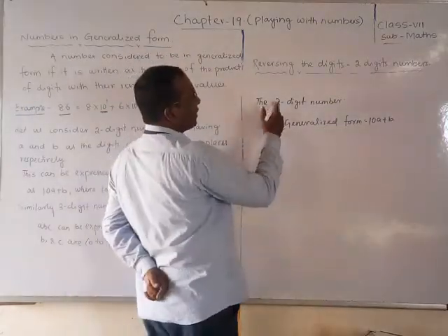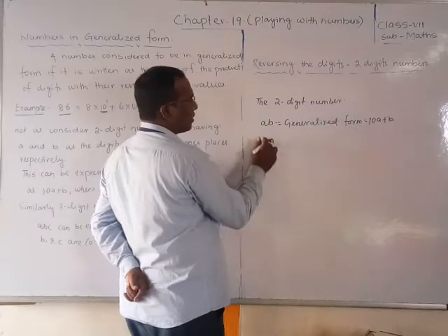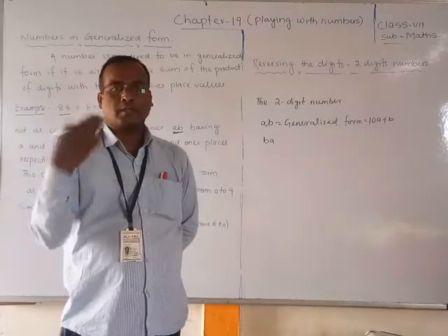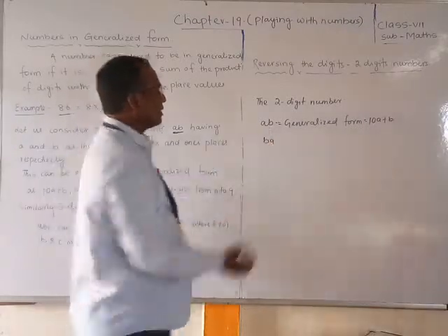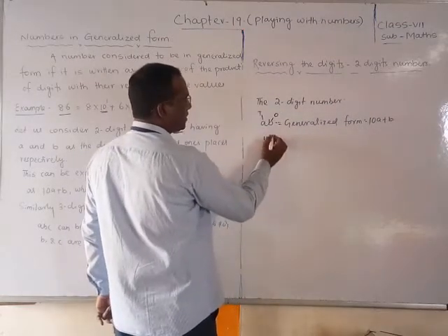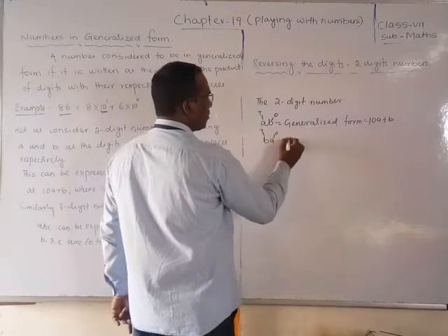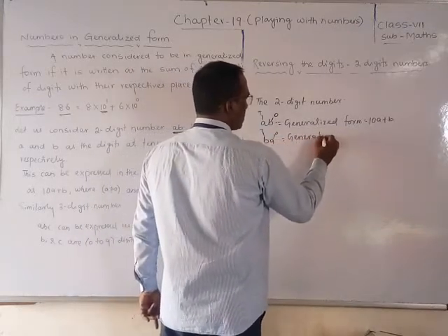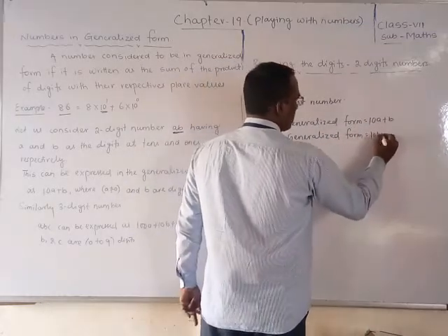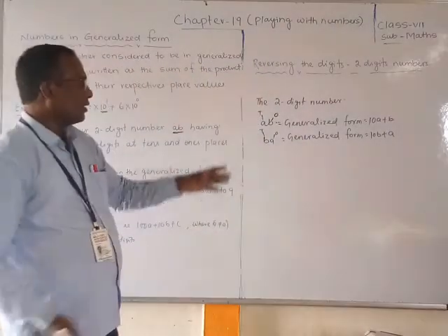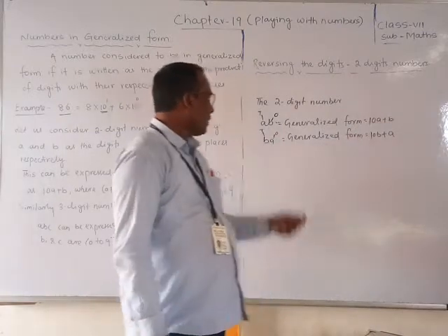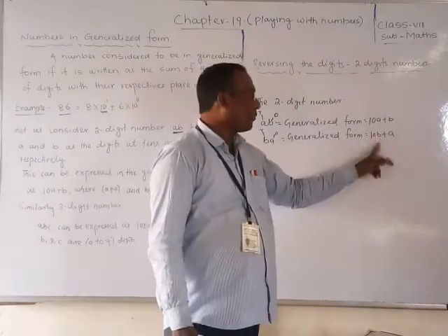What is the reverse? Reverse digit means BA. Reverse means changing the digits: the tens digit will become the ones digit, and the ones digit will become the tens digit. Here this is the ones digit and this is the tens digit. Now changing the digits, this becomes the ones digit and this becomes the tens digit. So the generalized form is 10B plus A. Remember, son: whenever we write AB, the generalized form is 10A plus B. Whenever we write BA, we write 10B plus A.